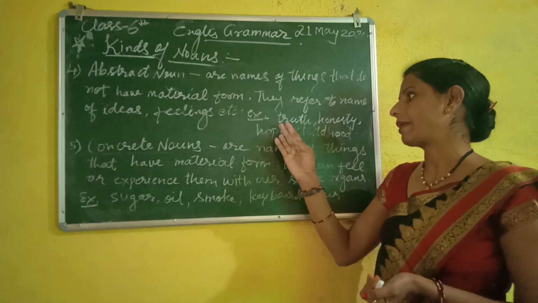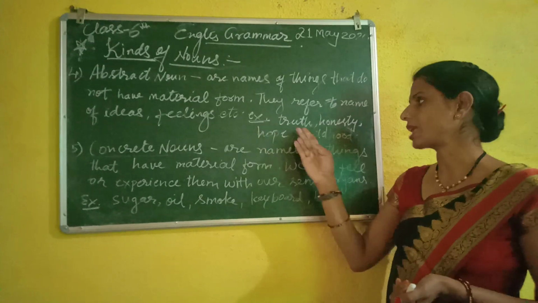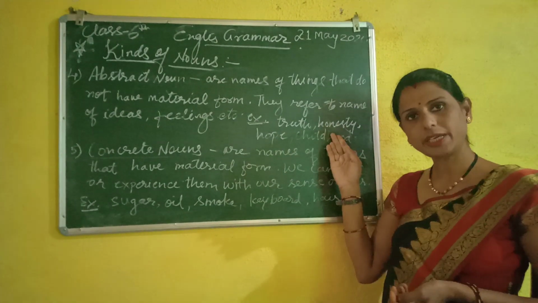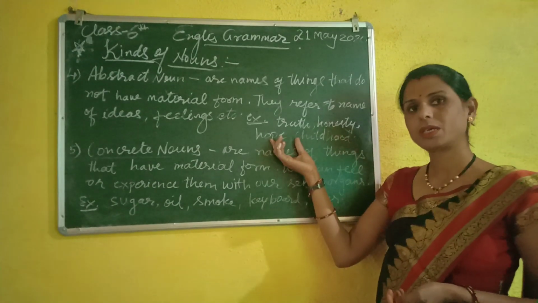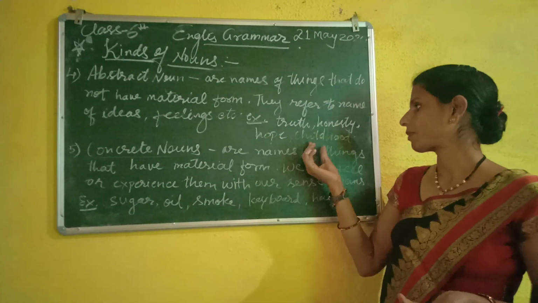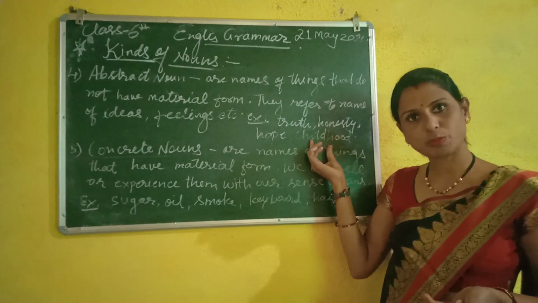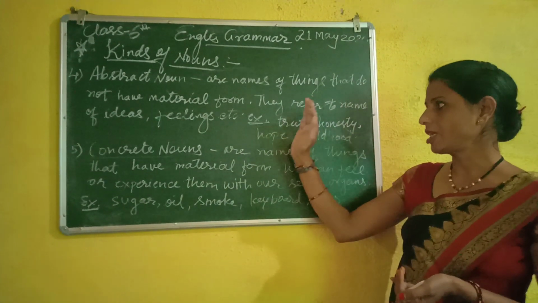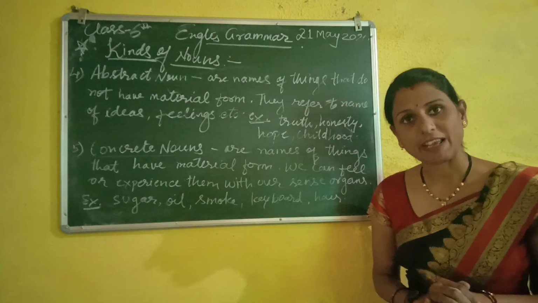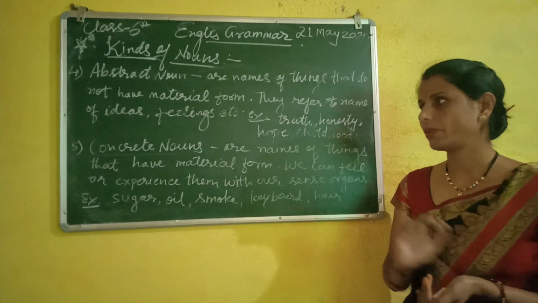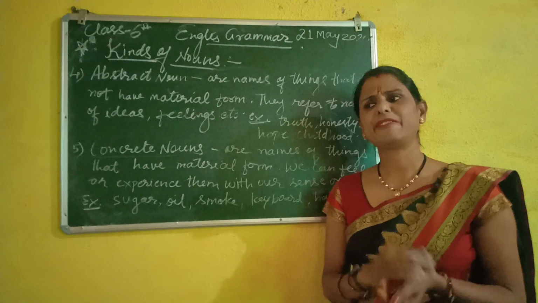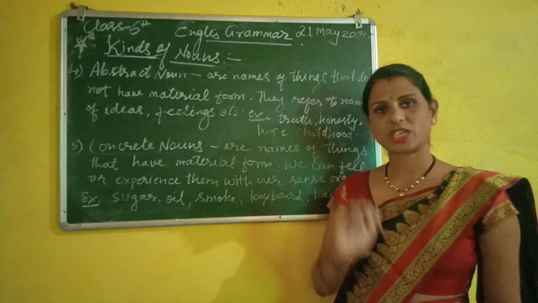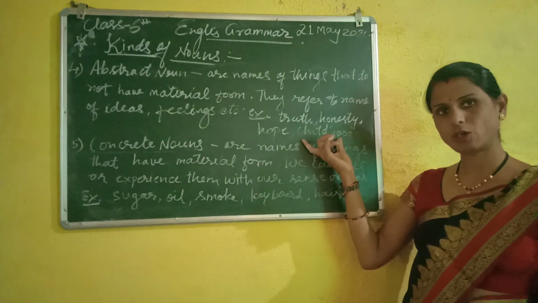The examples are truth, honesty, hope, childhood, which we have lived. These are the examples of abstract nouns, what we can feel and just have the idea of. So these are abstract nouns. You can see the examples on the board.